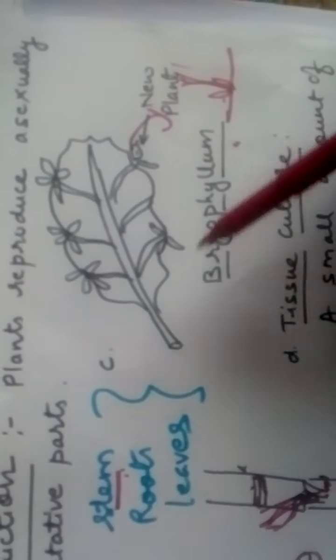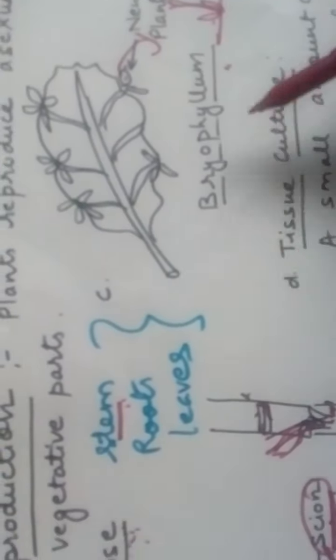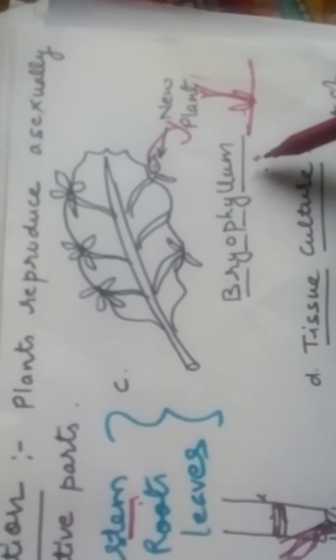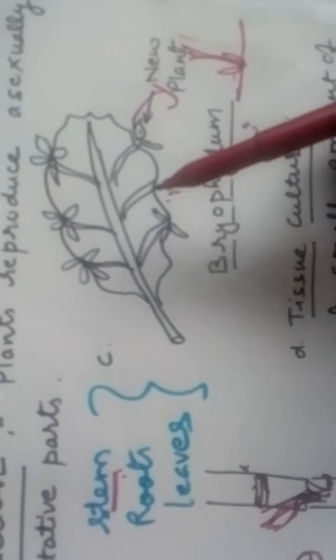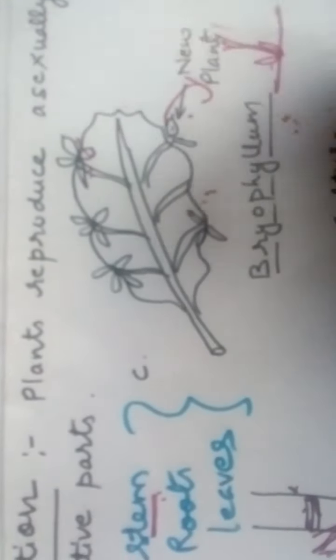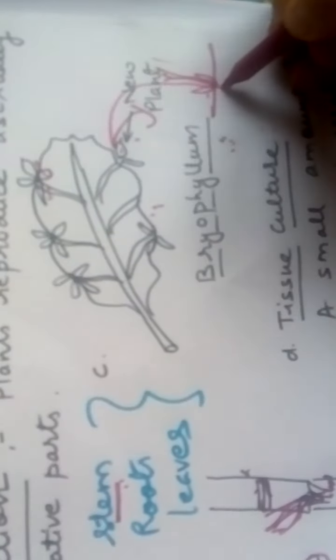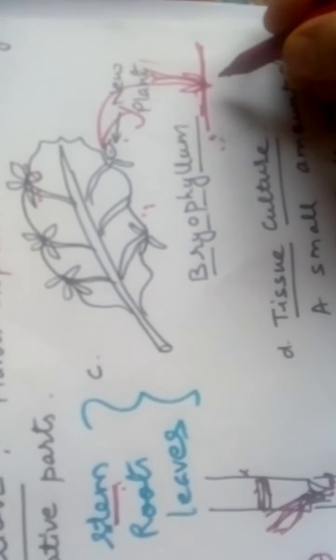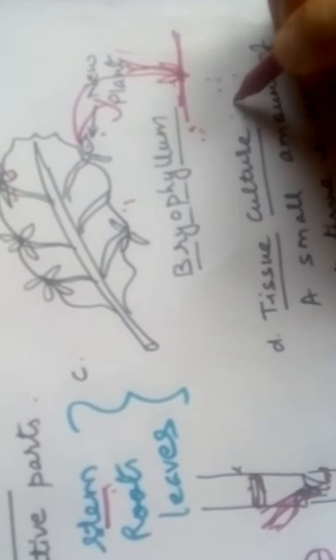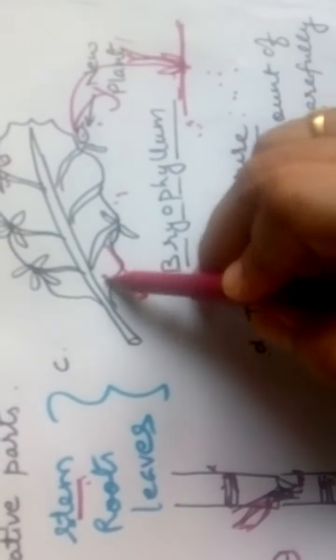Next involvement in vegetative reproduction is that of the leaves, which is the example of Bryophyllum. In Bryophyllum, we can see that the leaves are involved in the reproduction. How? In these leaves, you can find small plants coming out through the leaf edges, and these plants grow on the leaves itself. As they grow and become mature, gradually they fall on the soil, and as they fall on the soil, they develop into new plants. So here you will find that the leaves are involved in vegetative reproduction. Thus we have seen vegetative reproduction.